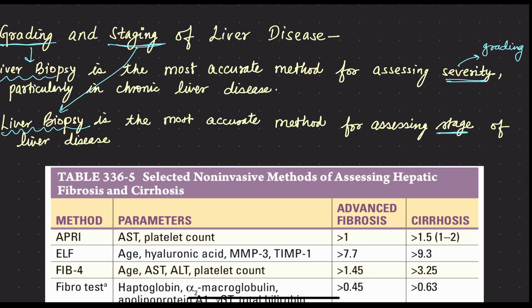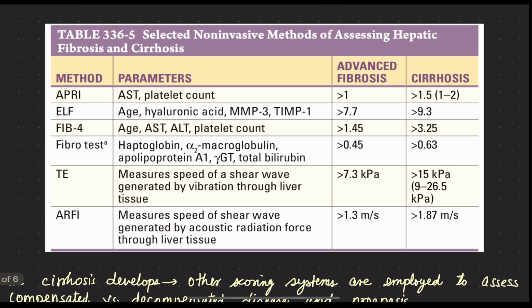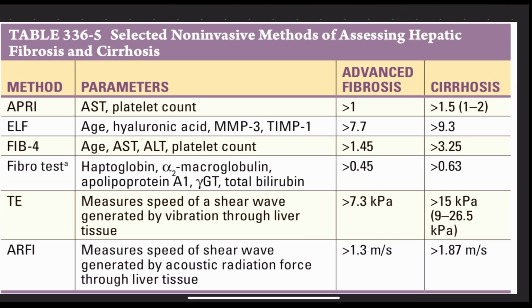So we can employ some non-invasive investigations also for assessing hepatic fibrosis and cirrhosis, right. It is not always necessary to do a biopsy in a patient to know whether the liver has undergone cirrhosis or not.